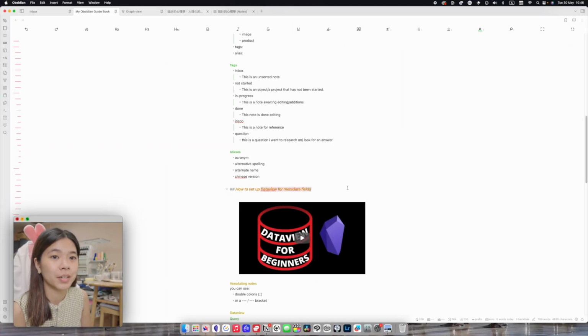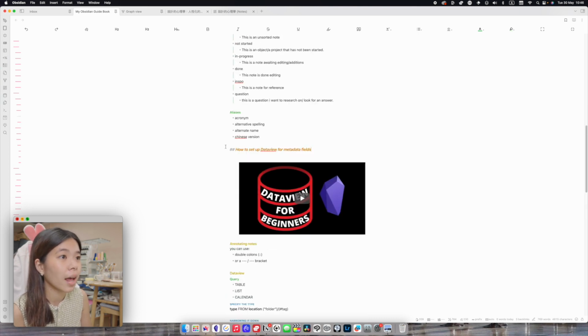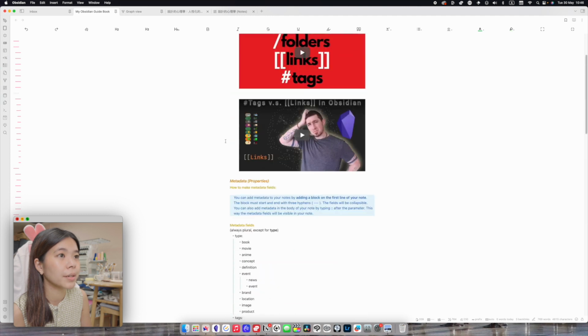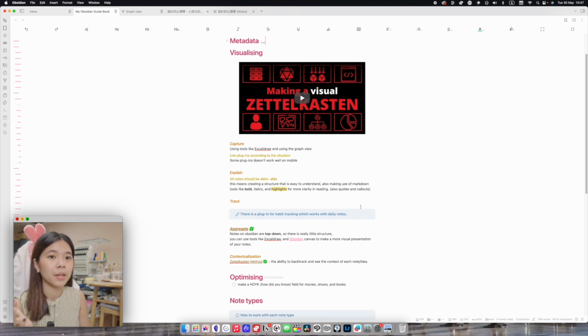Setting up Dataview for metadata fields is also a challenge for me, so I do have these notes that I wrote for it. And then I also have some visual note-taking notes so that I know how I can make my notes visual. So that is really simply and quickly how I use Obsidian for now.